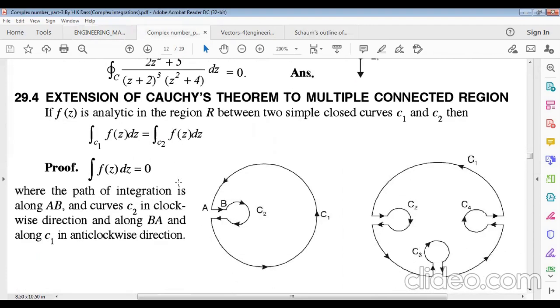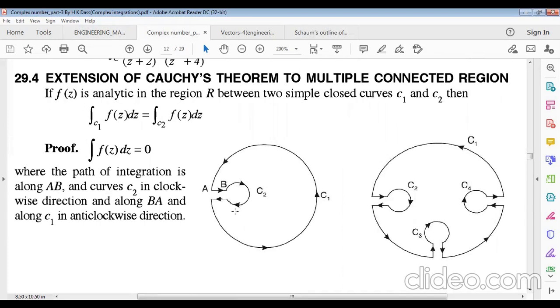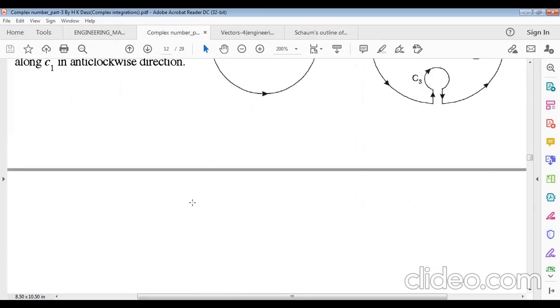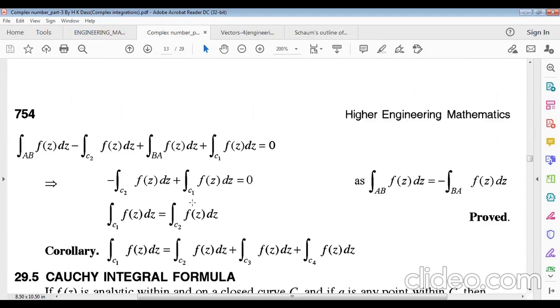Now extension of Cauchy's theorem to multiply connected regions. Suppose this is the whole first curve, C1 and C2 are simply connected. And if we divide it into parts C1, C2, C3, C4, it is multiply connected. We can apply the same theorem to the multiply connected region.